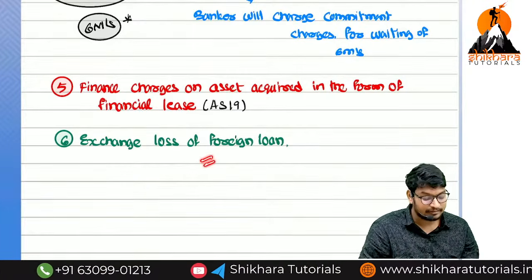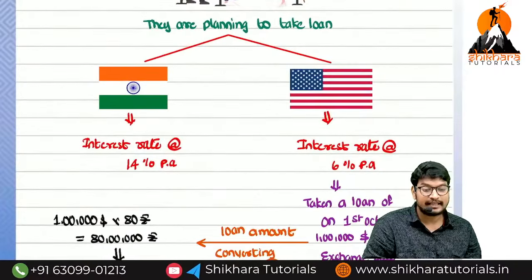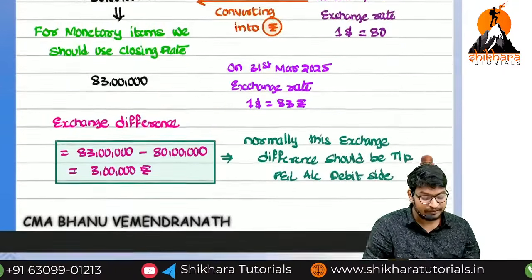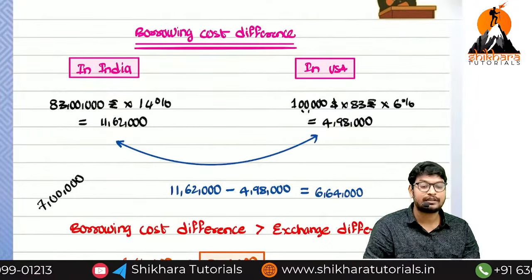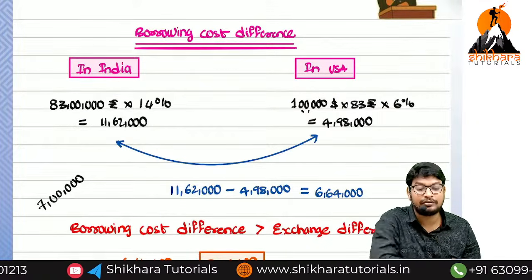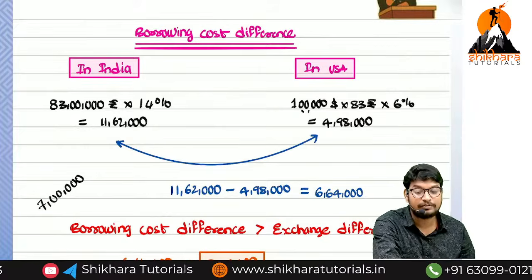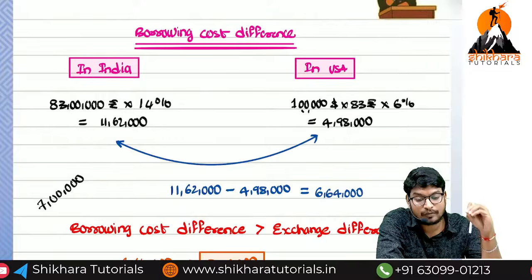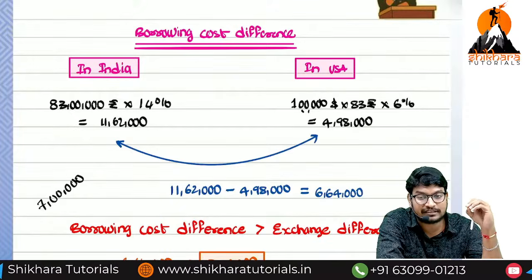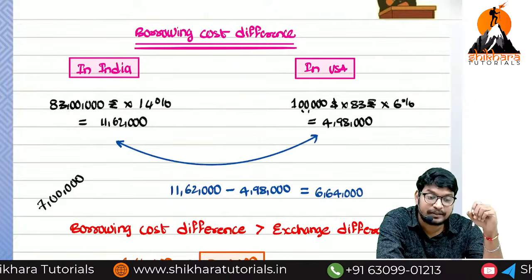Next one, exchange loss. Normally the exchange loss will be transferred to which account? P&L account. But up to the savings in interest, we have to treat it as what? Capital in nature. The difference amount only will be transferred to the P&L account. So this is the total concept we have discussed till now, and we have discussed about the qualifying asset. What is the meaning of qualifying asset? It will take the substantial period of time to complete.